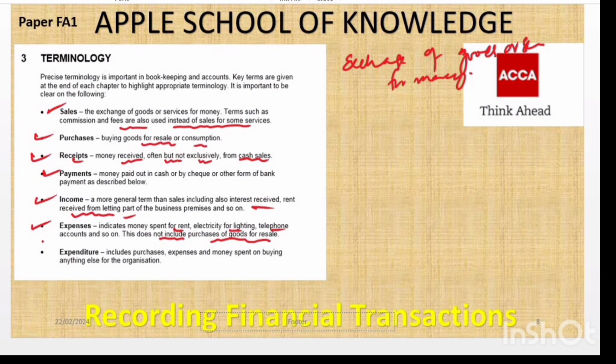And at the last, we have expenditure. Expenditure includes purchases, expenses, or money spent on buying anything else for the organization. For example, buying new office furniture for the business premises will be considered as your purchase.